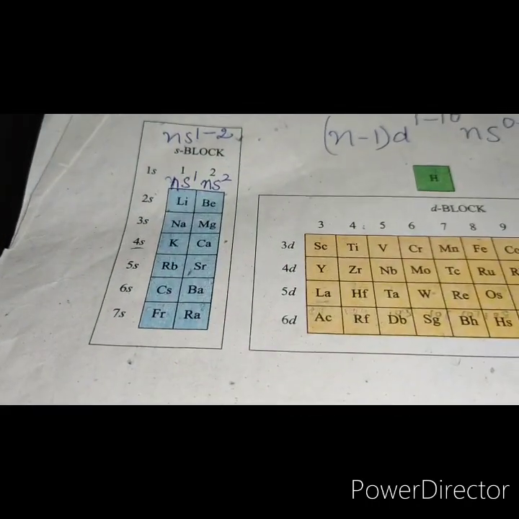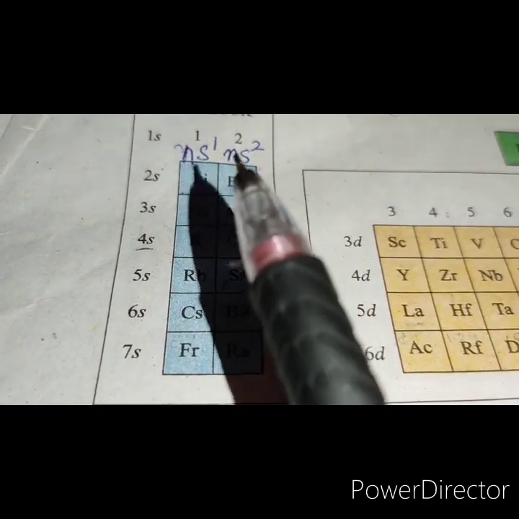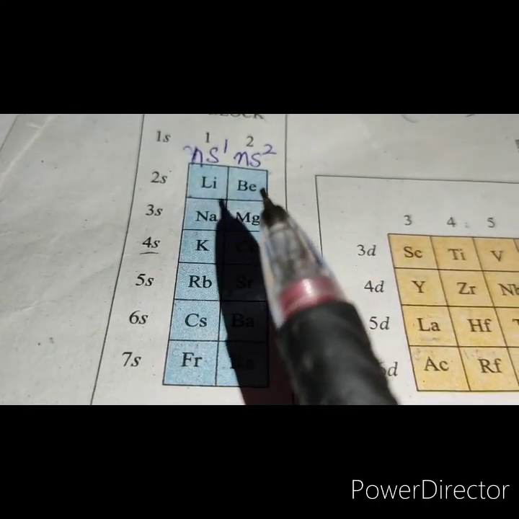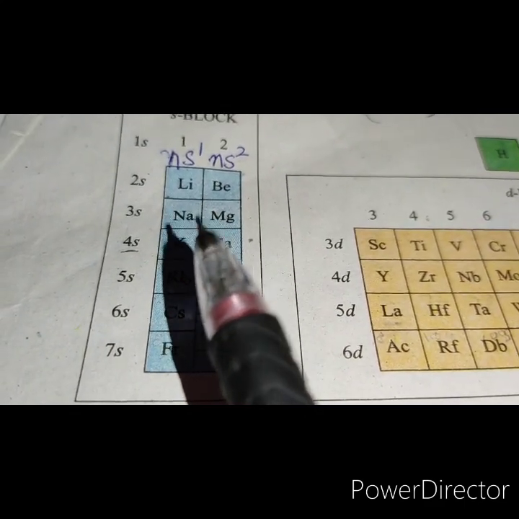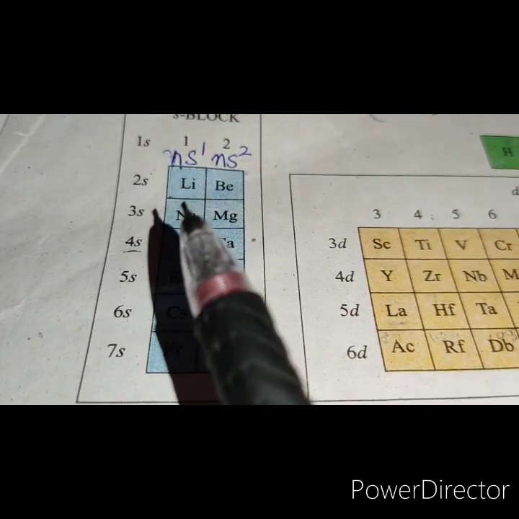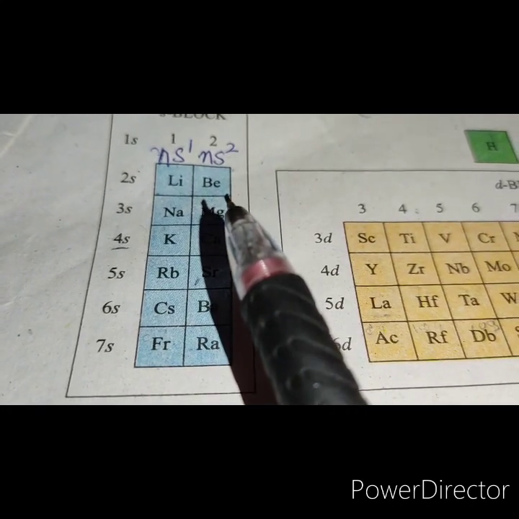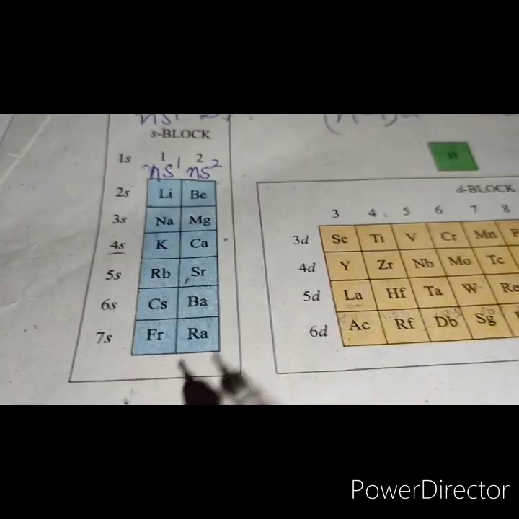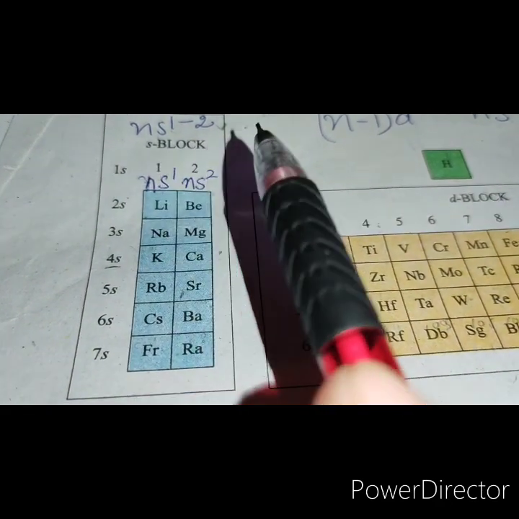Let us first talk about the s block elements. The elements in which the last electron enters the s orbital of their outermost energy level are called the s block elements. It consists of elements of group 1, which are called alkali metals and have the electronic configuration ns1. Then group 2 having the electronic configuration ns2, known as alkaline earth metals. The general electronic configuration for s block elements is ns1-2.